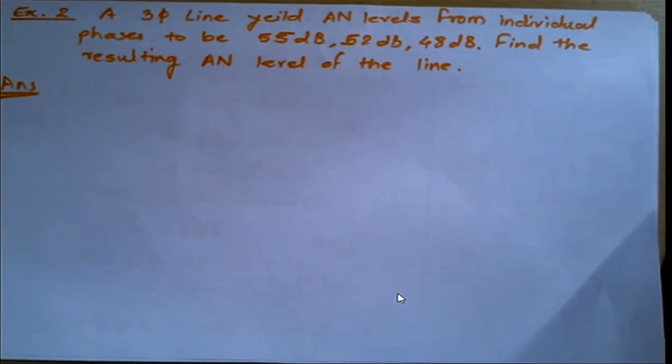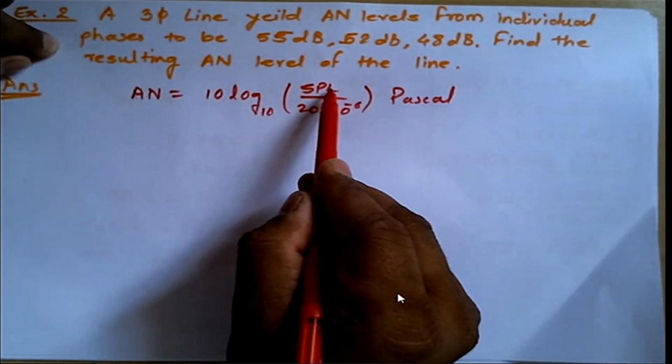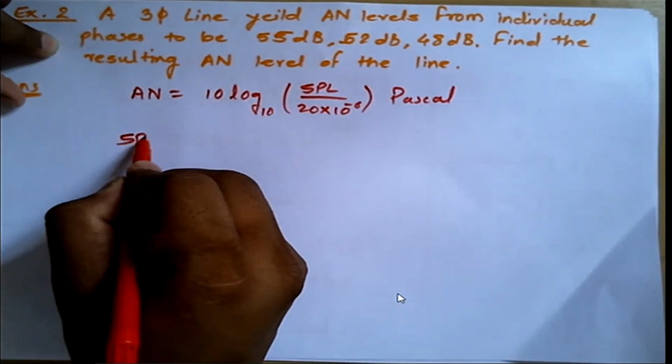There are three phases R, Y, B, and due to the individual phases, the audible noise produced is, let us say, 55, 52 and 48. And we have to find out the total audible noise at a particular point. This is given. We have to calculate SPL, that is, sound pressure level, for 55 dB. How to calculate the SPL?